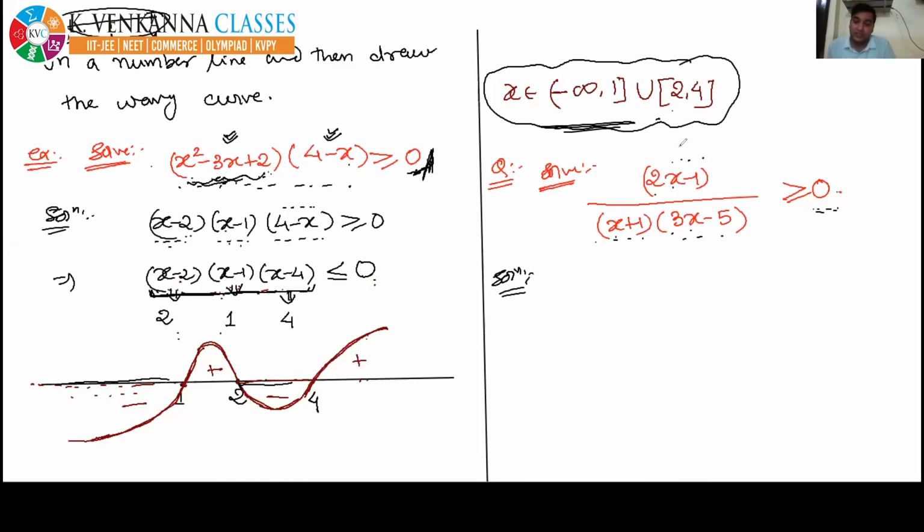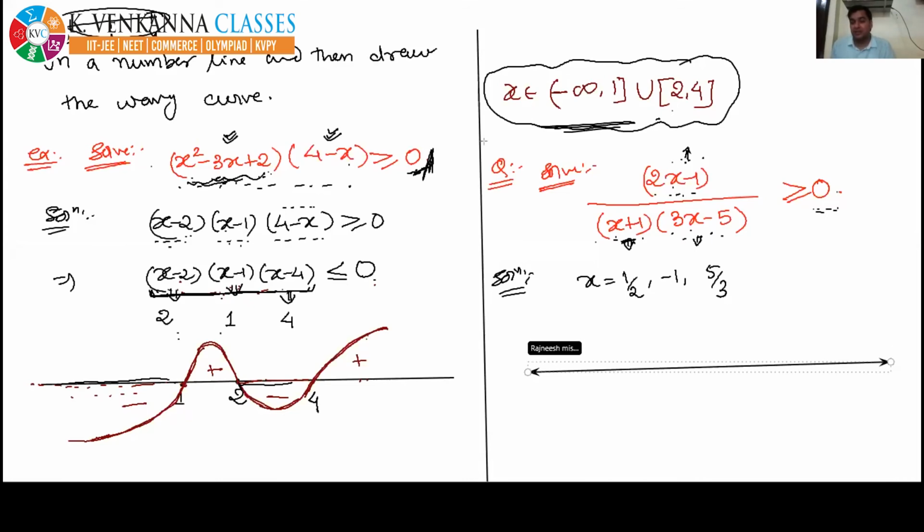Step number 4 is equate each factor to 0 to get the critical points. So if we equate this to 0, then we will get x is equal to what? Half. If we equate this to 0, then we will get x equal to -1. If we equate this to 0, then we will get x equal to 5/3. So these are the three critical points. Now move to the next step, the last step: mark all the critical points on a number line.